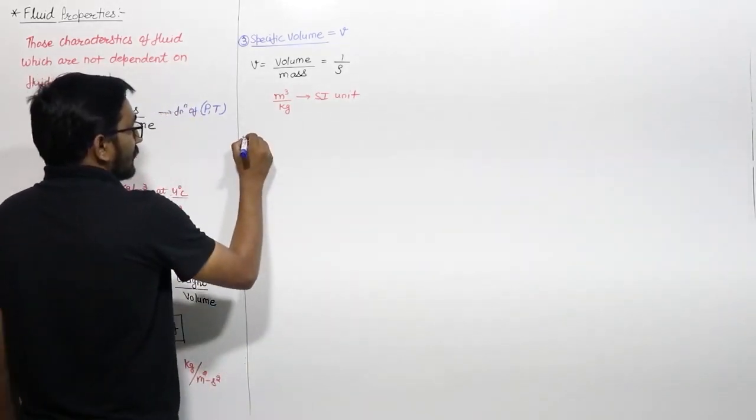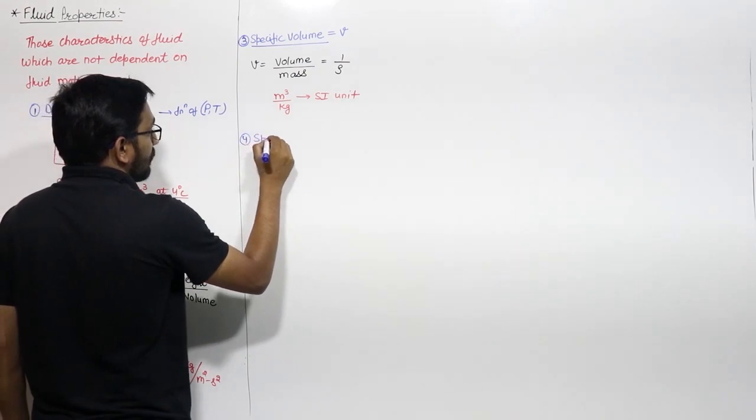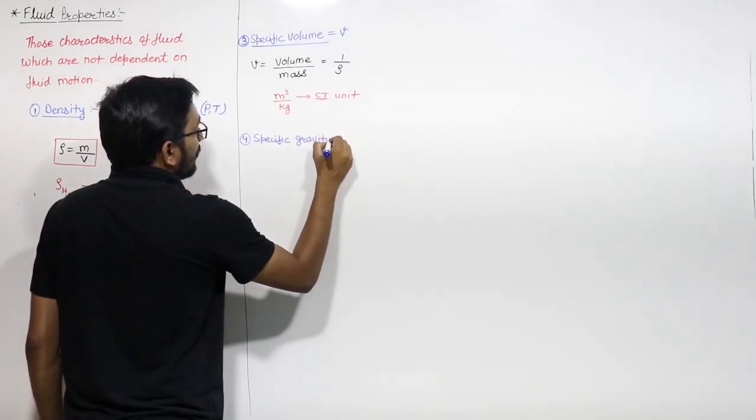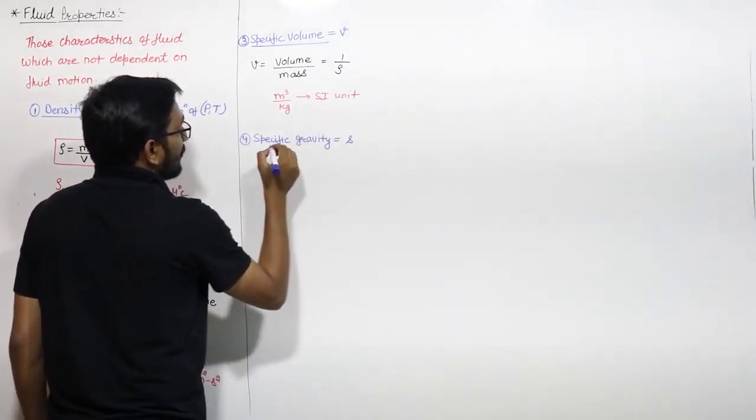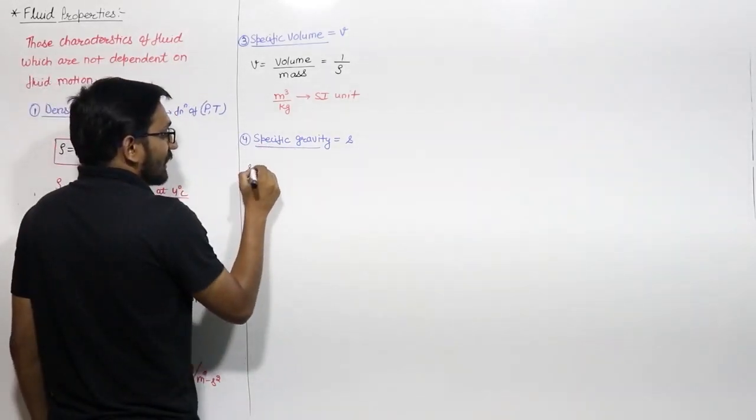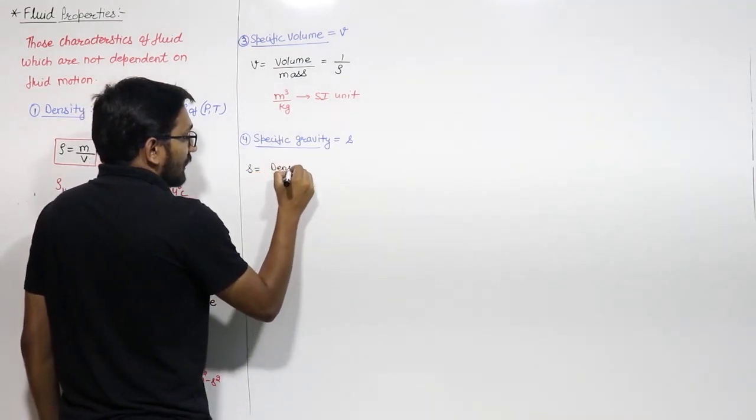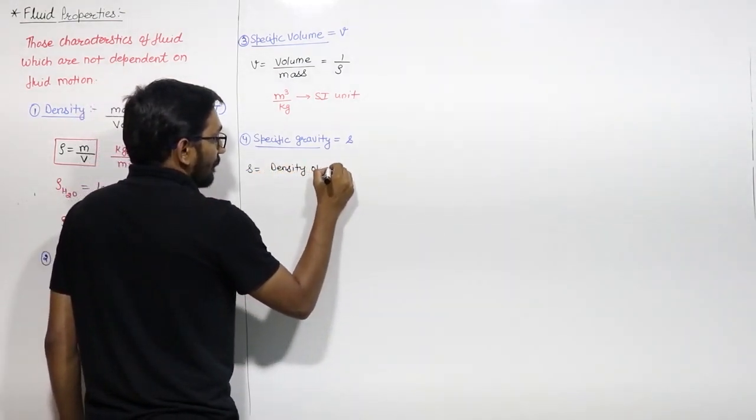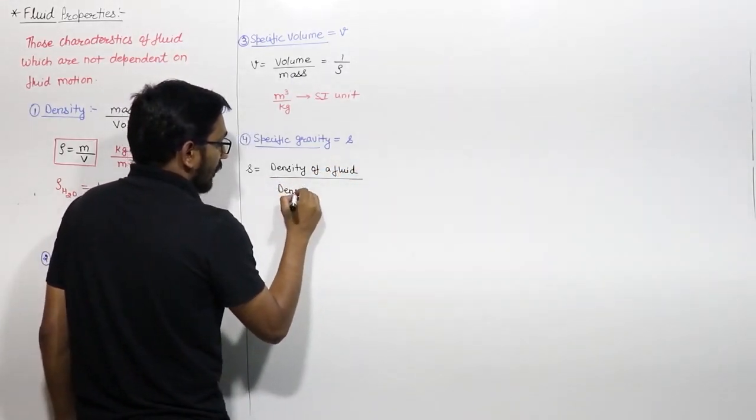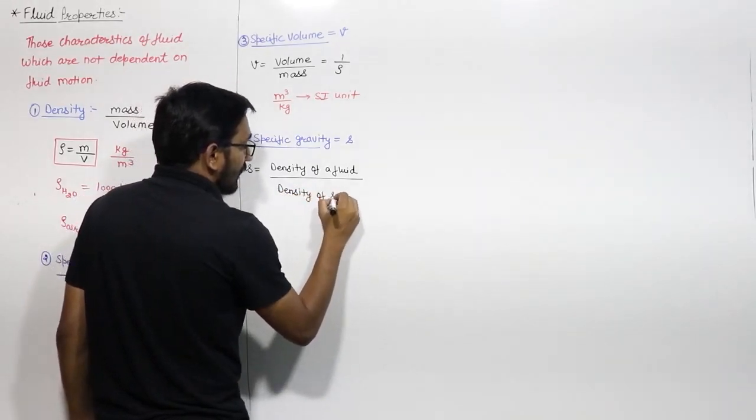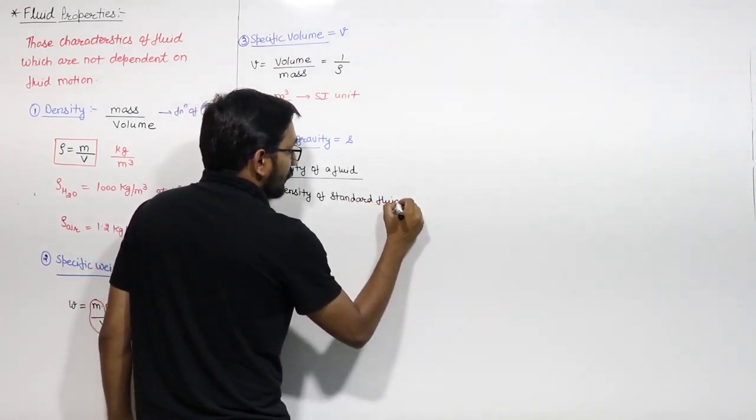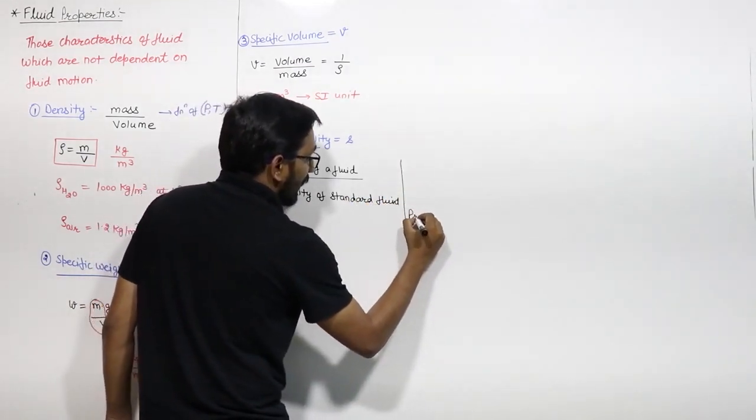The fourth one is the specific gravity, and we can represent specific gravity with the letter small s. The specific gravity is the ratio of density of a fluid divided by density of some standard fluid at a particular pressure and temperature.